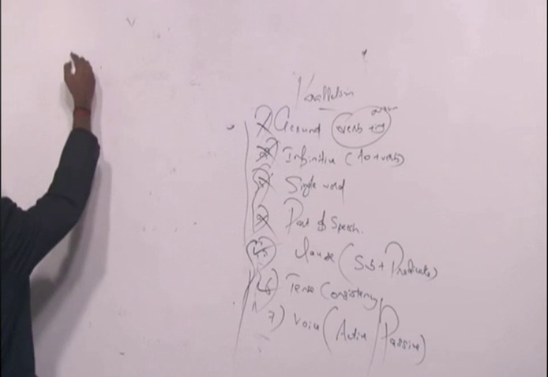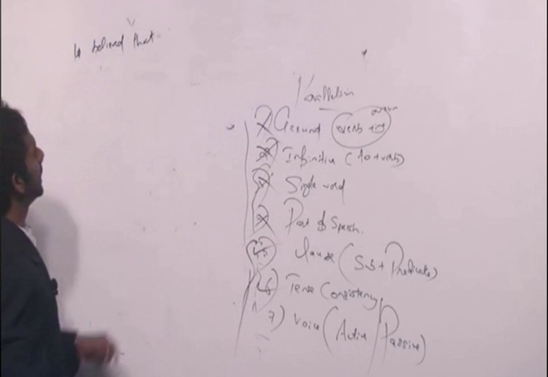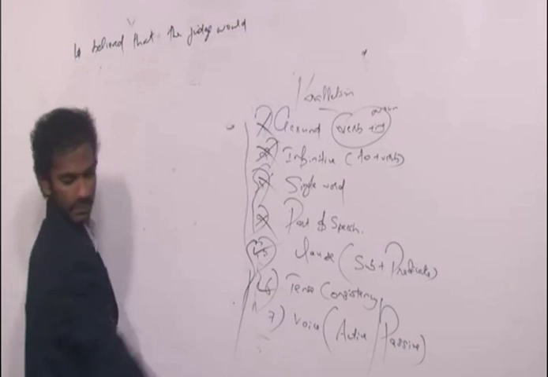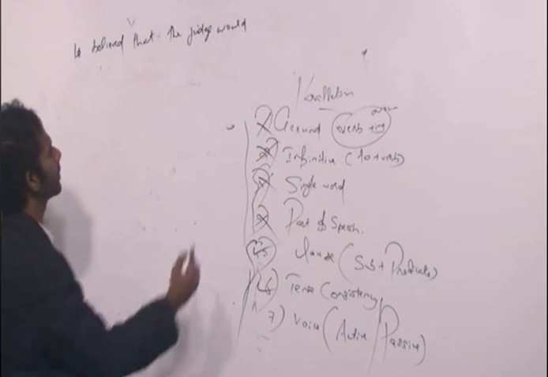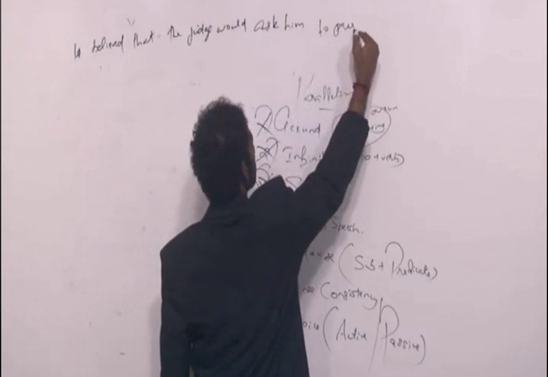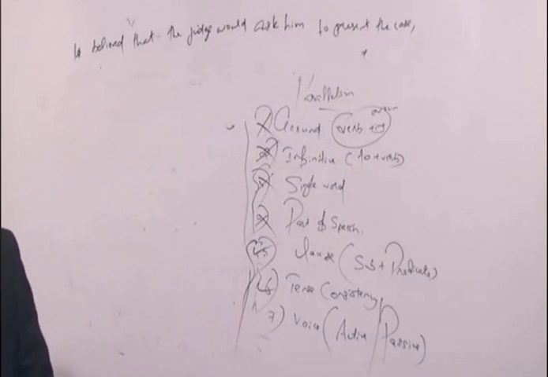What about this sentence? He believed that the judge would ask him to present the case, comma, that the jury would listen to his speech.